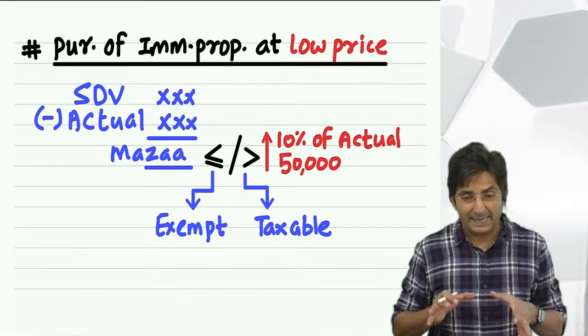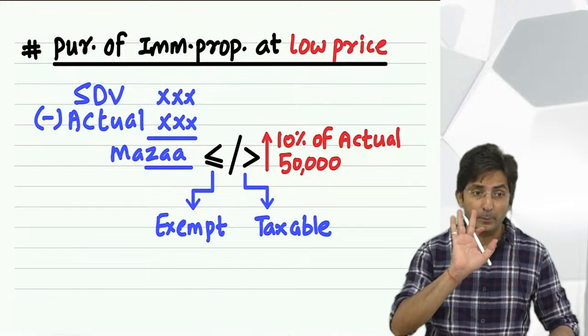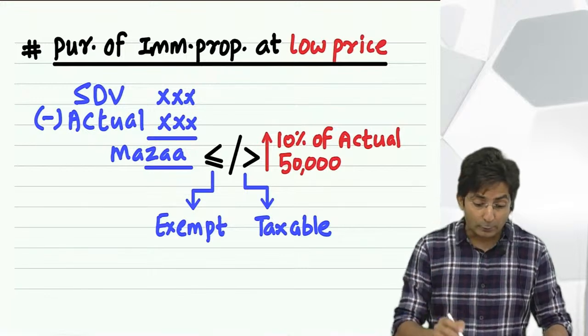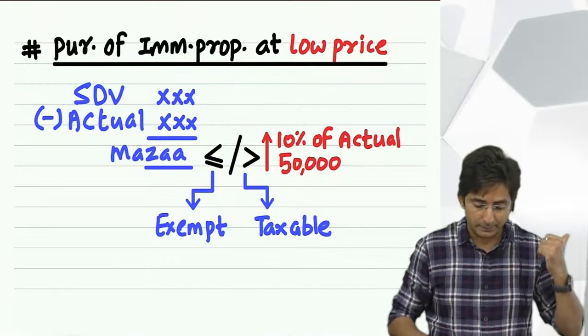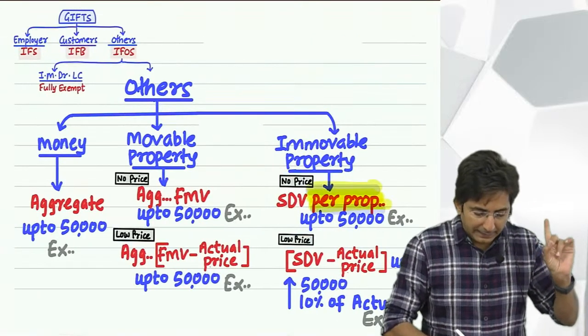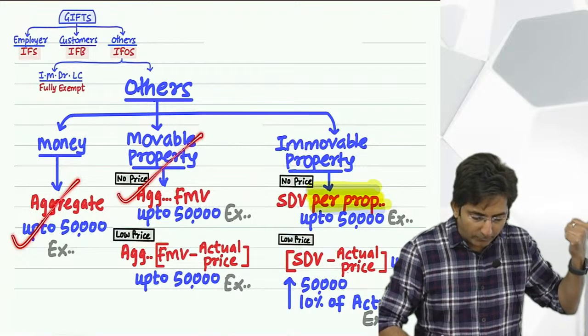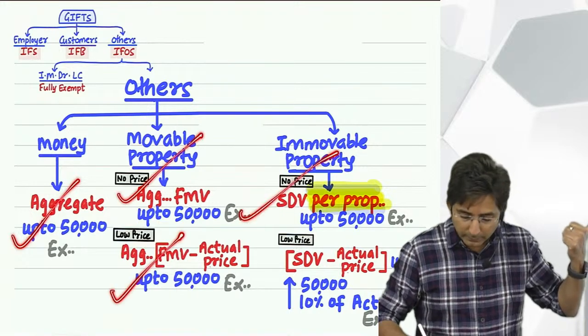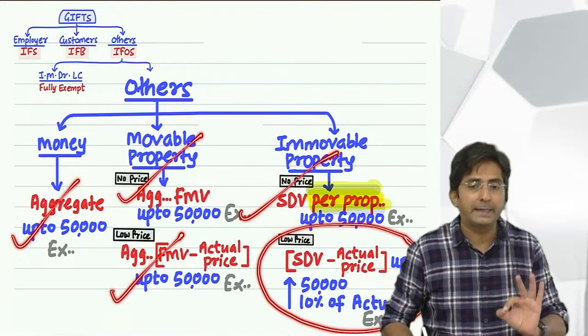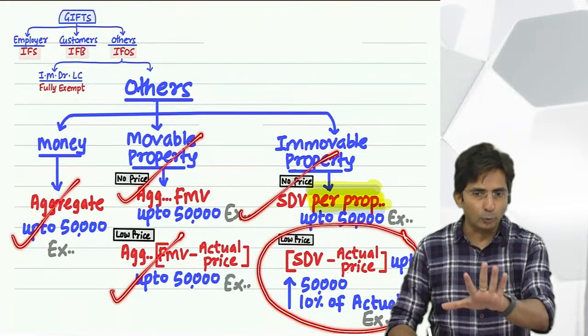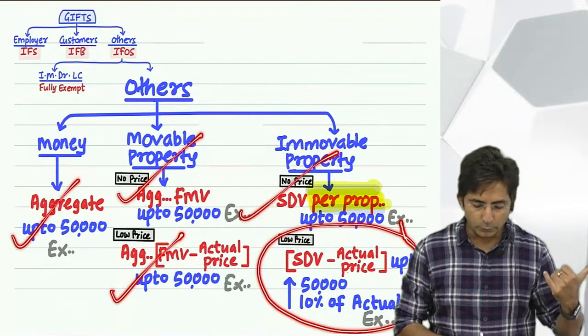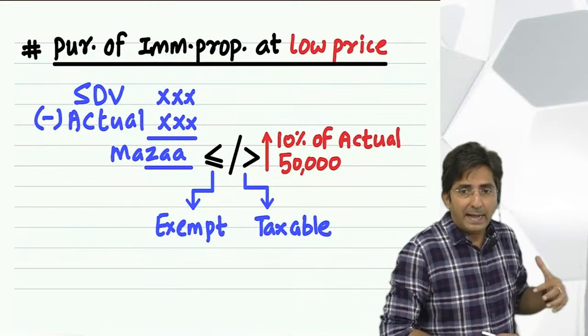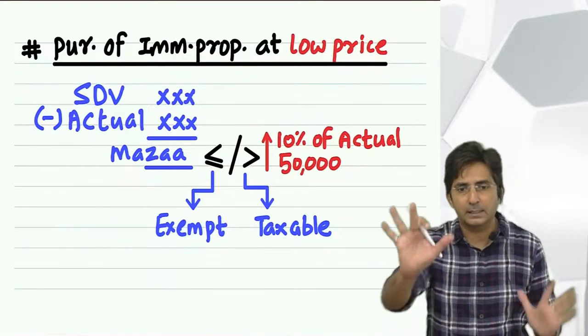But you know, this headache is in case of immovable property only. And that too if it is a low price. See here, everything is smooth if it was still here only. This is a little complicated. Complicated in the sense you have to be a little careful, and once you go as per this trick, as per this technique, definitely your answer will come.